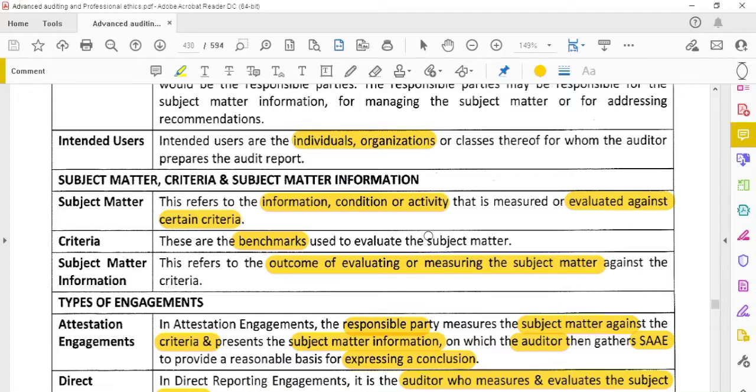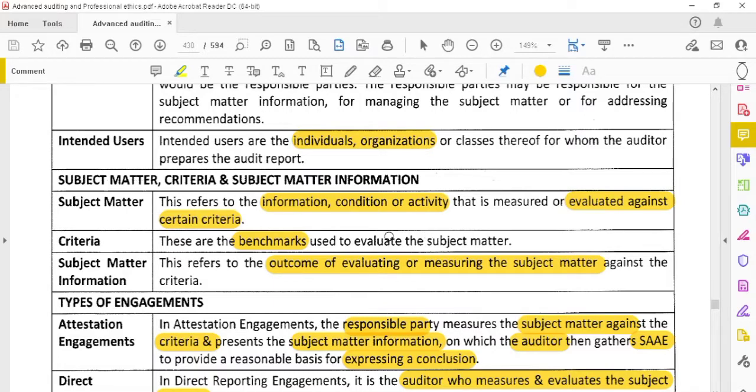Subject matter is like the information, right? Information or activity or a condition that will be evaluated against the criteria. What is meant by criteria? Criteria are the benchmarks. What is meant by subject matter information? Subject matter information is the outcome of evaluating the subject matter against the criteria. Whether it is a favorable outcome or unfavorable outcome, that is called as the subject matter information.